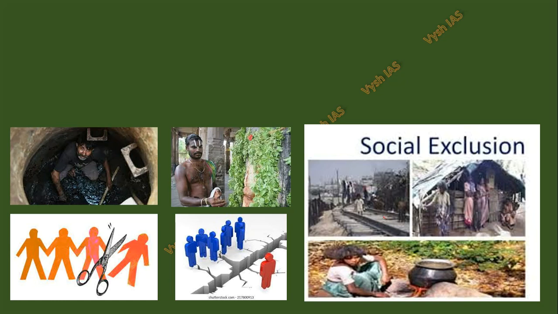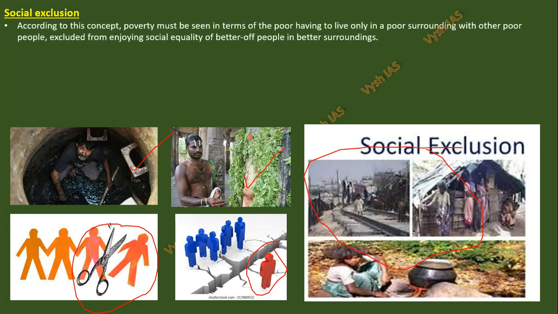Now again, there will be different people who are poor, different people who are rich. So social exclusion is one thing which can be a cause, and also a consequence. Meaning it can be a reason why people are poor, or it can be the final outcome of someone being poor. If you see, high caste people have access to temples, but lower caste people are reserved for certain jobs, including manual scavenging, which is slowly getting eliminated. These kinds of things are social exclusion. You are excluding one person or one group of people, and they end up like this. They have no access to facilities because you have kept them aside, and because they are already poor, they'll stay like that for many years.